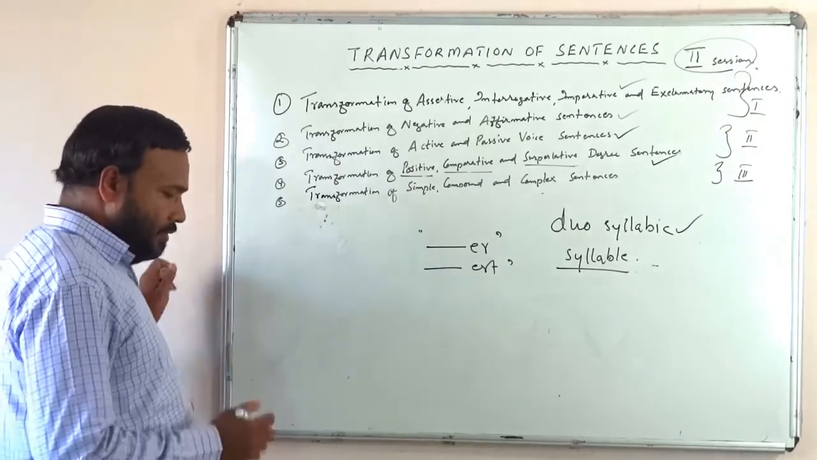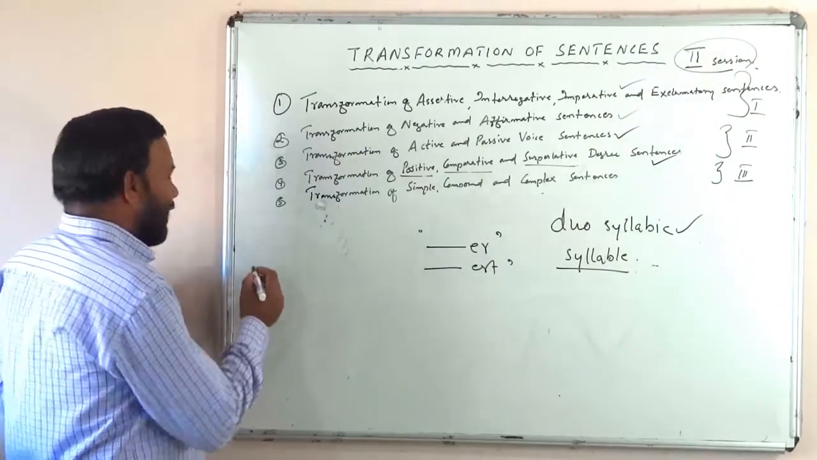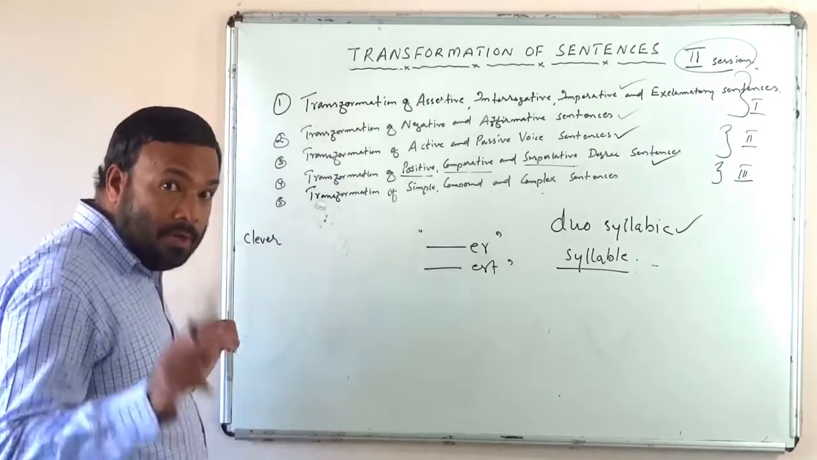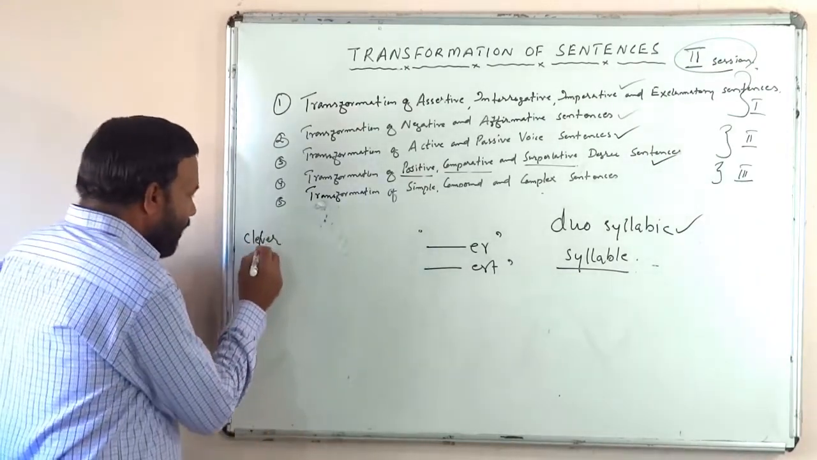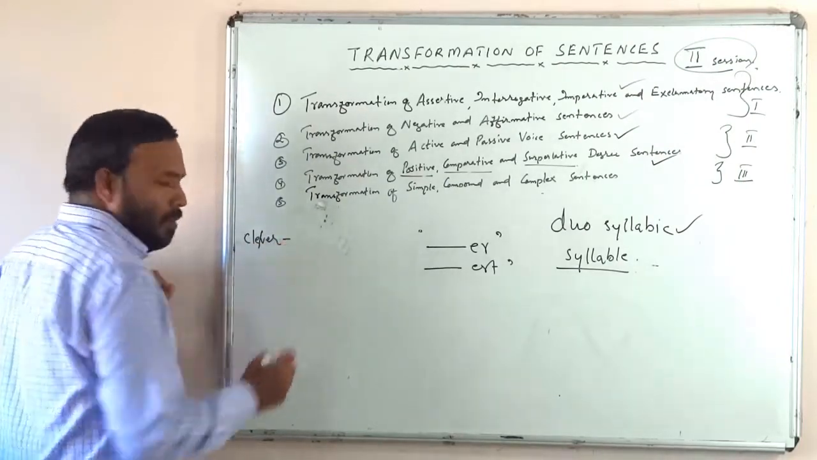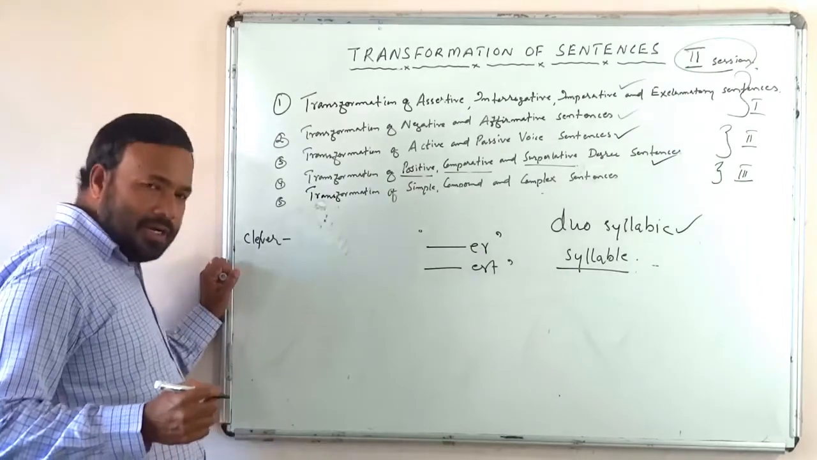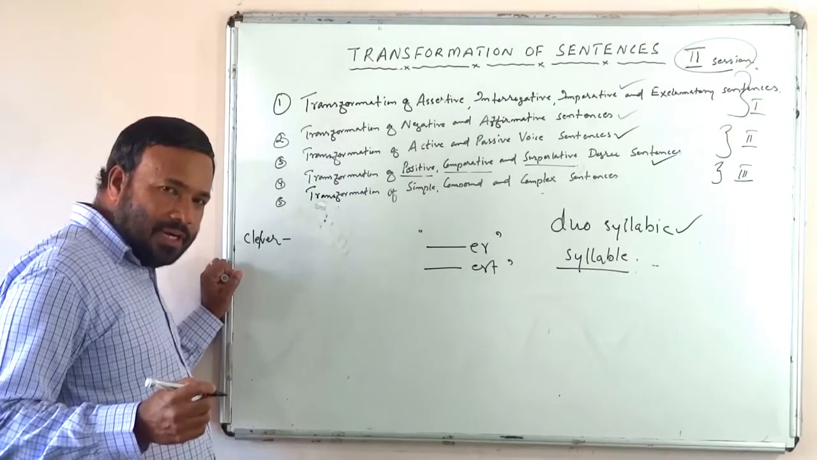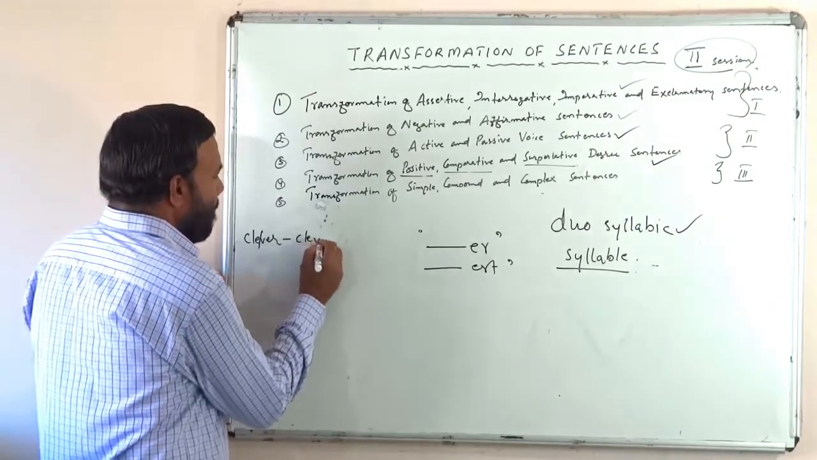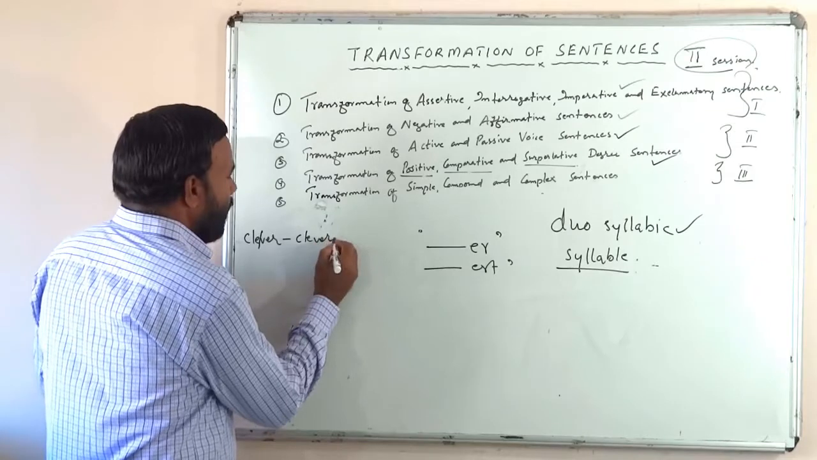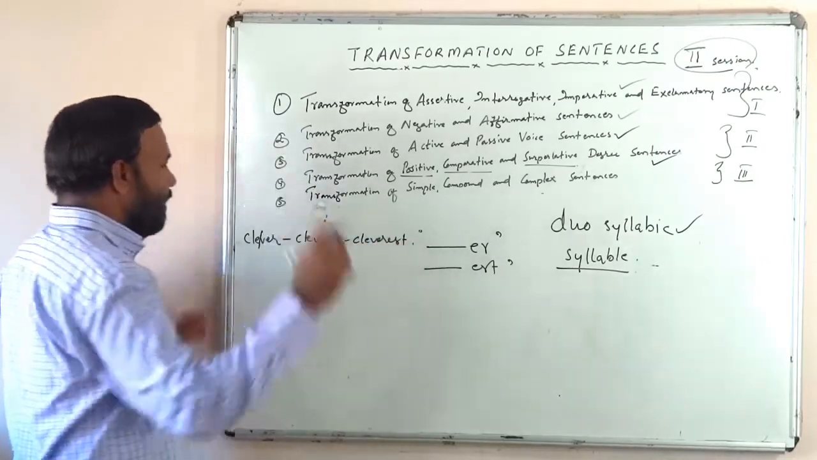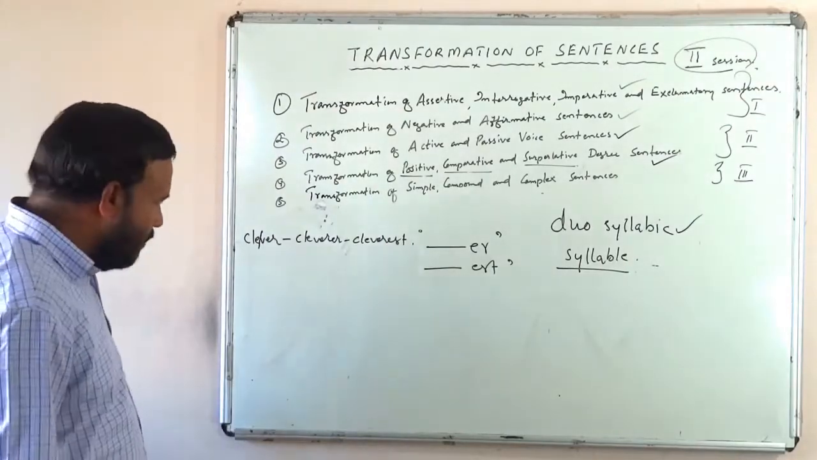See this adjective, clever, C-L-E-V-E-R. How many syllables? Two syllables. Clever, isn't it? Is it more clever and most clever, or clever, cleverer, cleverest? Clever, cleverer, cleverest. Okay, right?